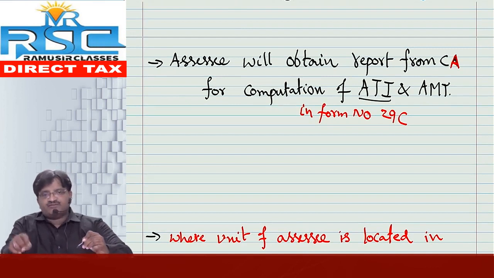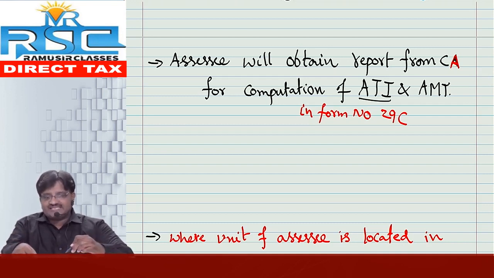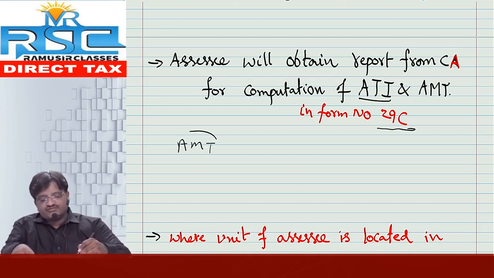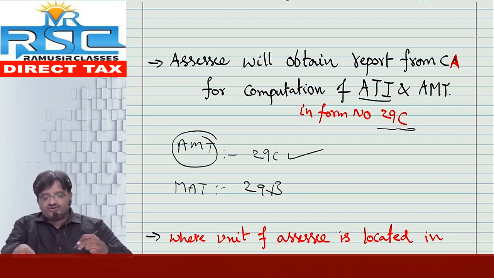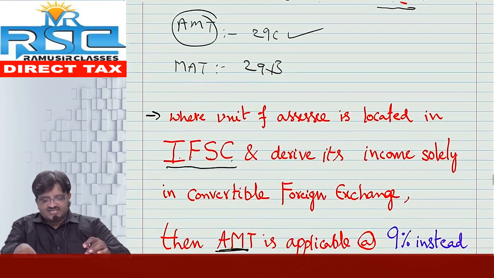For your info, we need to obtain one report from a chartered accountant. The SSE will obtain a report from a practicing chartered accountant for computation of total income, adjusted total income as well as AMT, in Form 29C. Friends, in case of book profit computation, MAT computation, we take Form 29B, whereas in case of AMT, adjusted total income computation, I need to take Form 29C from a chartered accountant.